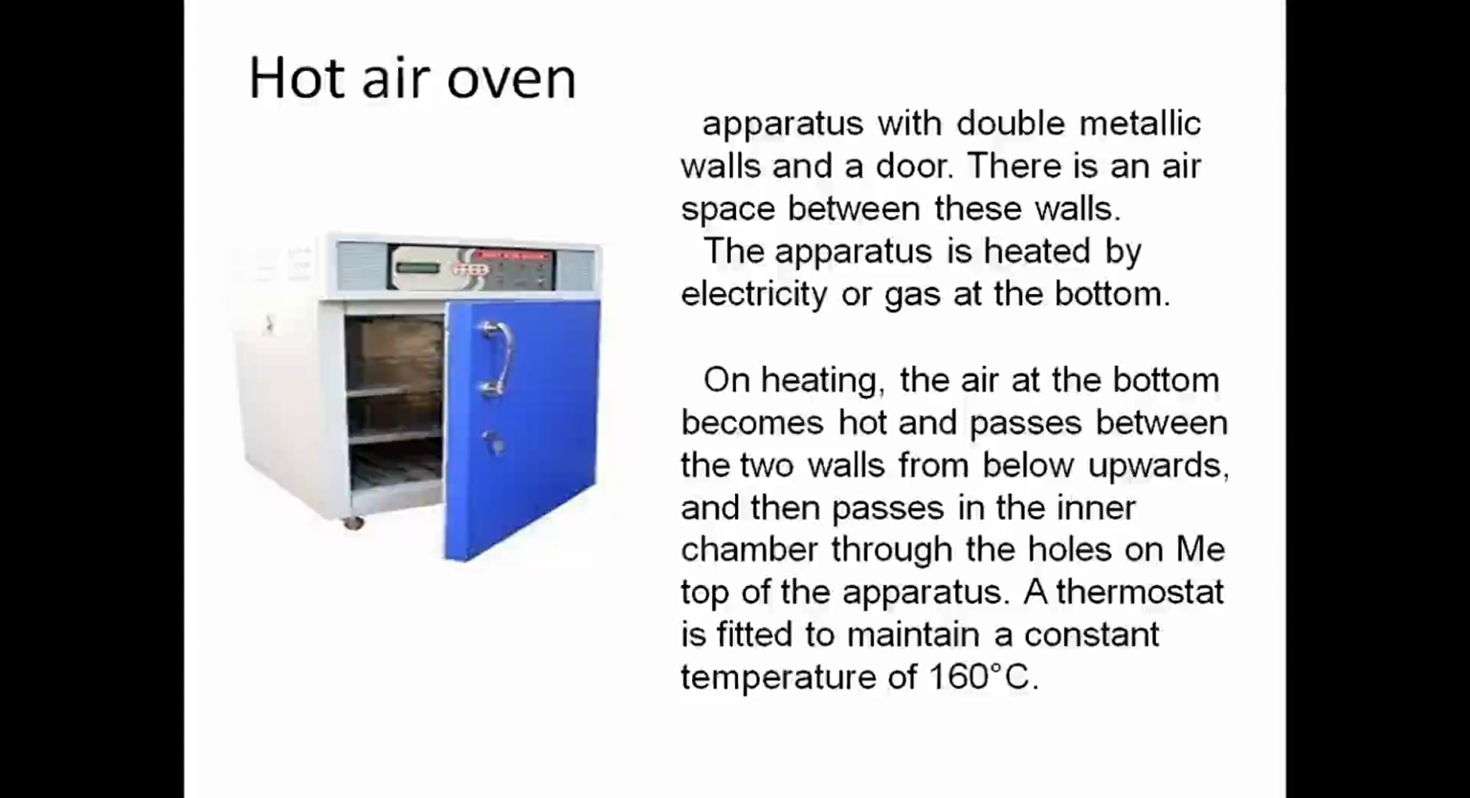The hot air oven is made with double metallic walls and a door. There is an air space between these walls. The apparatus is heated by electricity or gas at the bottom. On heating, air at the bottom becomes hot and passes between the two walls from below upwards, then passes into the inner chamber through holes in the top of the apparatus. A thermostat is fitted to maintain a constant temperature of 160 degrees Celsius.